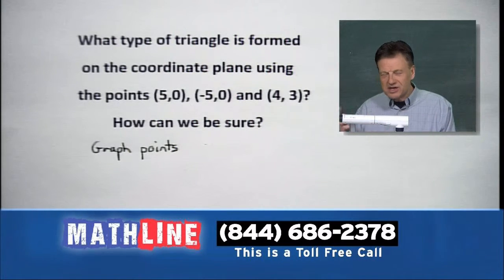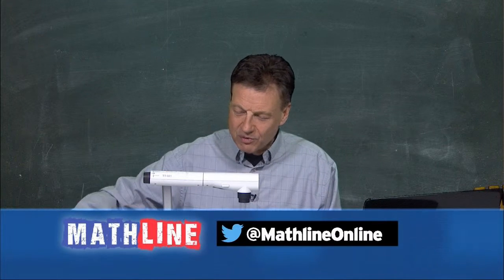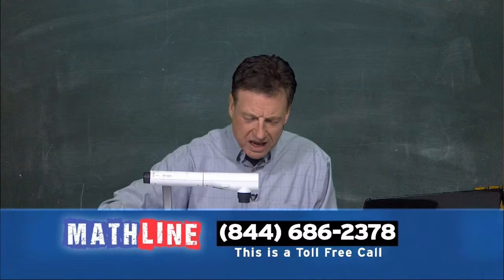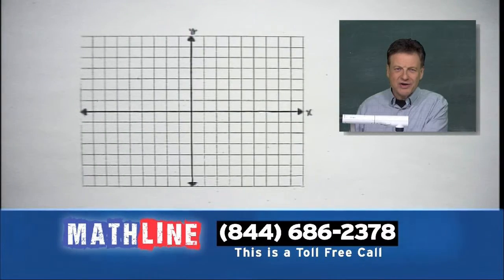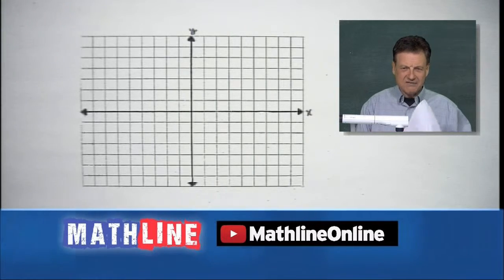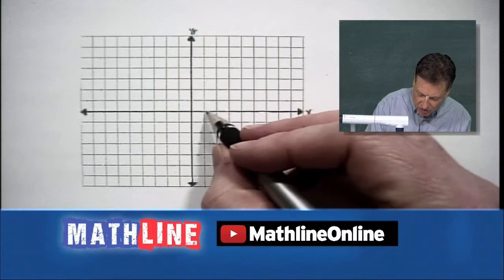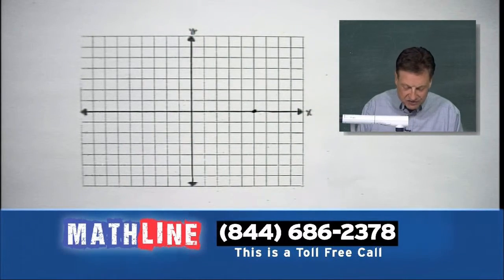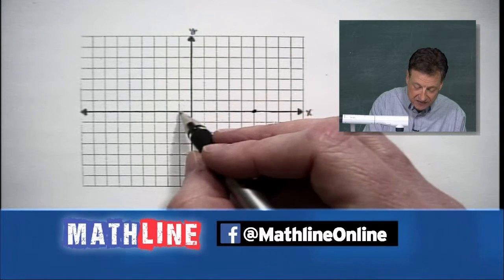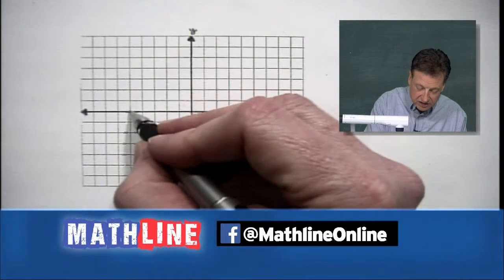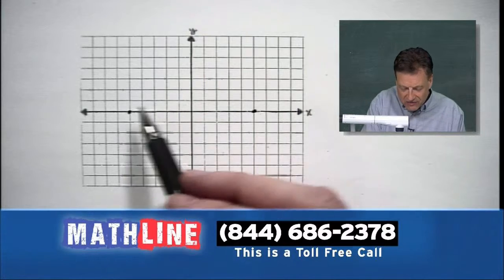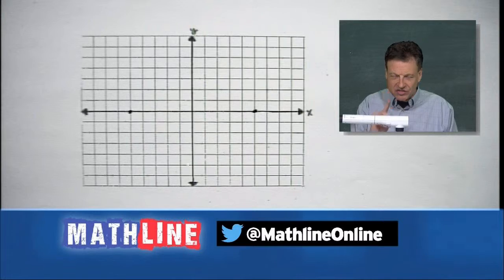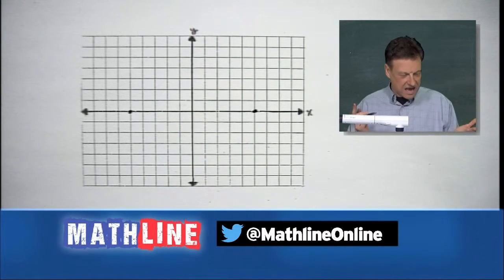Let's get a piece of graph paper up here. We're going to graph the points first. We have (5, 0), which is on the x-axis, by the way. Make sure you don't put it on the wrong axis. We've also got (-5, 0), so we go back to the left 5 units. That tells me right there that's one of the sides of the triangle. It's easy to count the blocks if you need to.